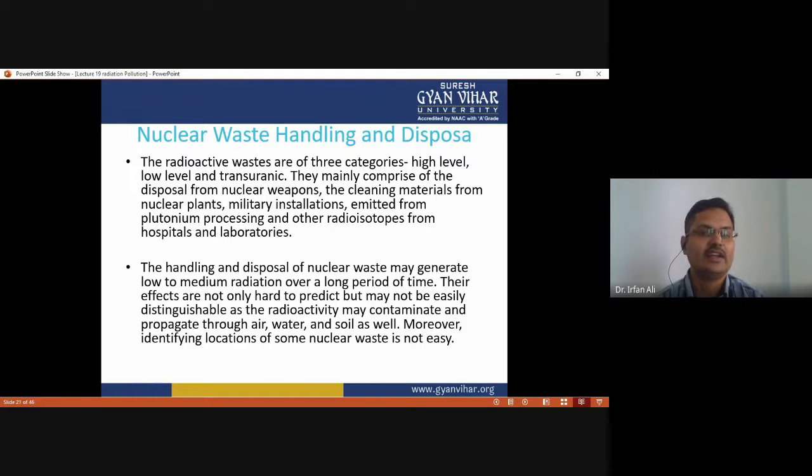The handling and disposal of nuclear waste may generate low to medium radiation over a long period of time, and their effects are not only hard to predict but may not be easily distinguishable, as the radioactivity may contaminate and propagate through the air, the water, and the soil as well. And moreover, identifying the location of some nuclear waste is not easy.